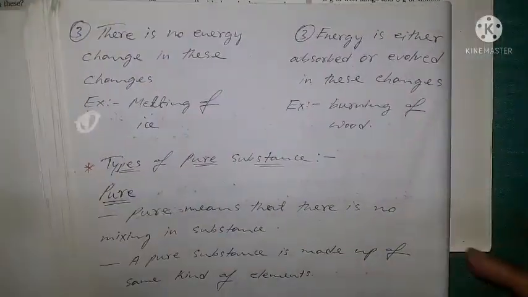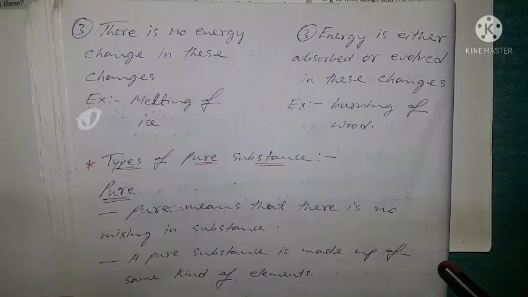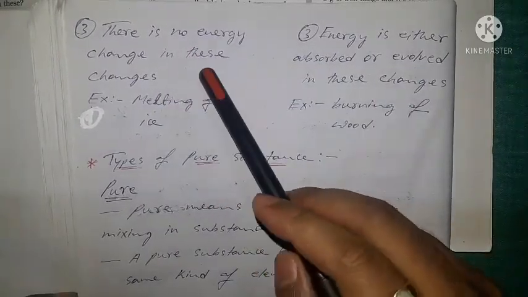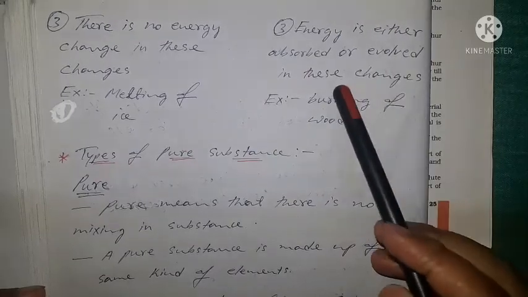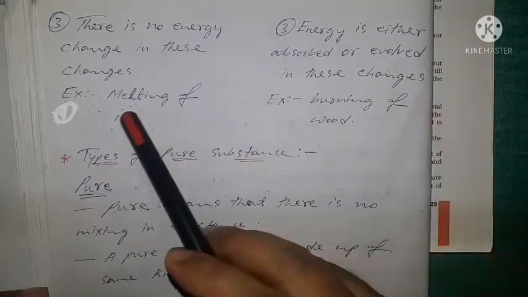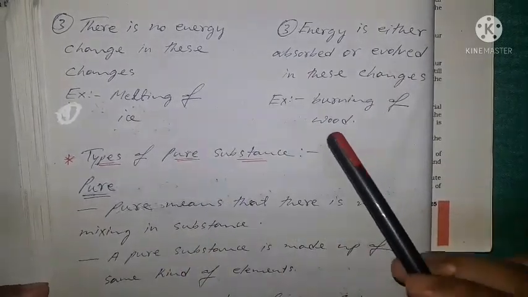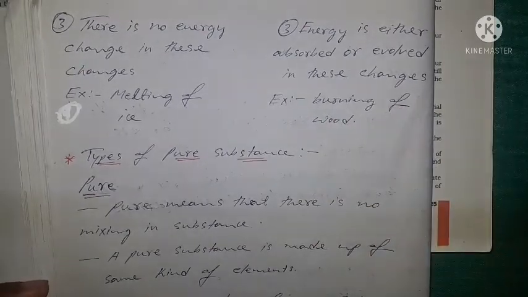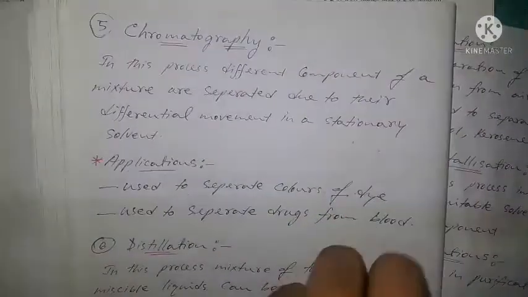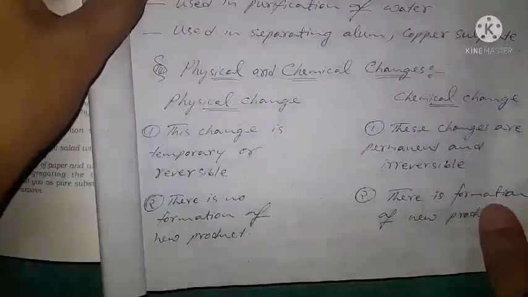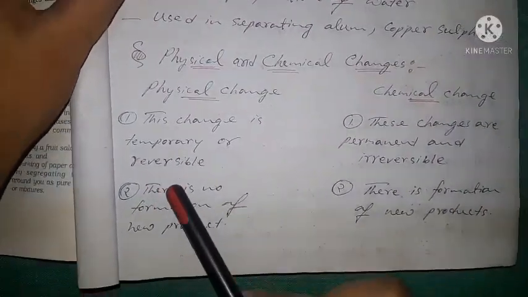There is no energy change in physical changes. Energy is either absorbed or evolved in chemical changes. An example of physical change is the melting of ice. An example of chemical change is the burning of wood. The melting of ice is a reversible process.